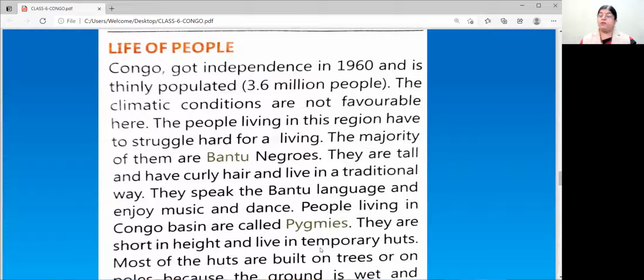The majority of them are Bantu Negroes. They are tall and have curly hair.